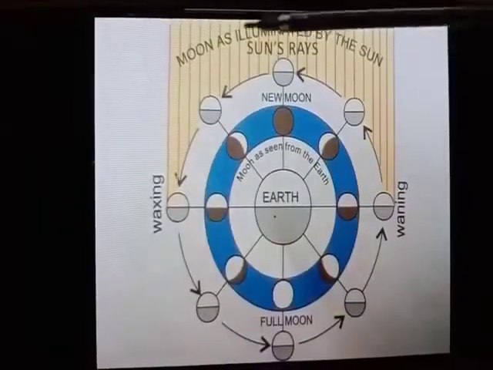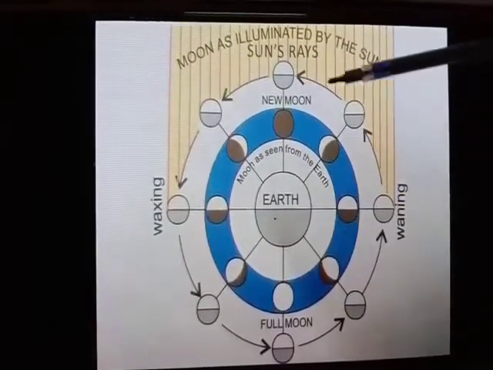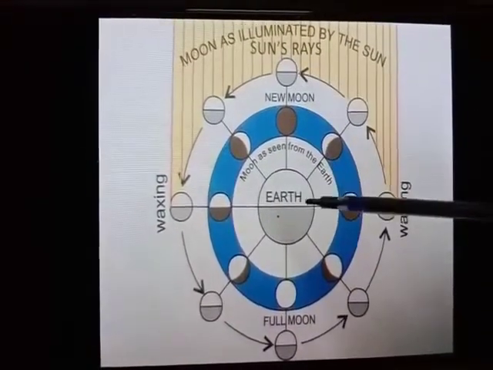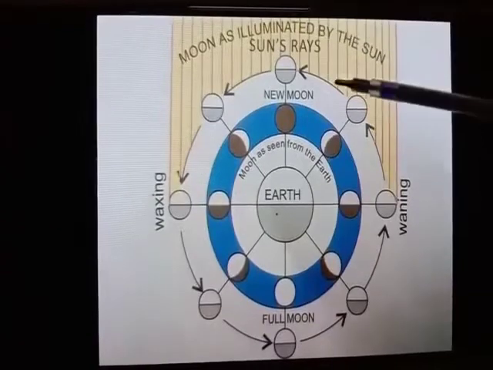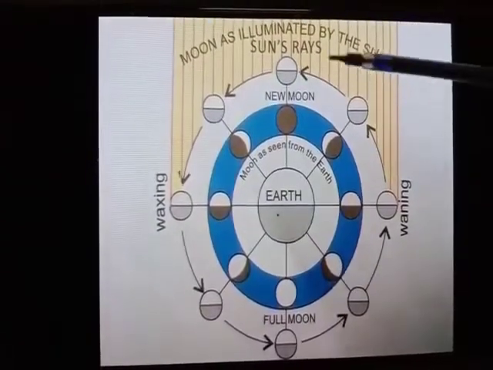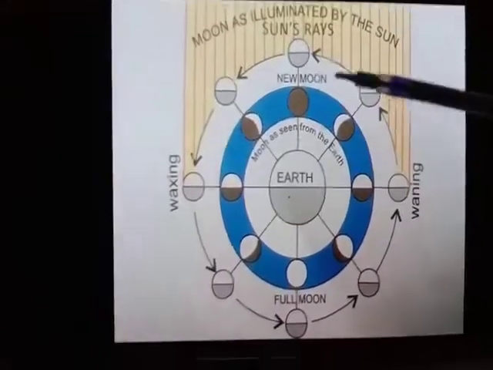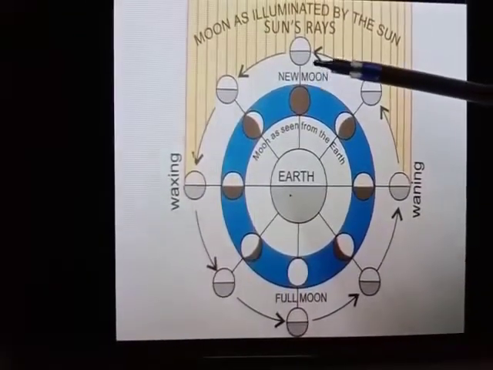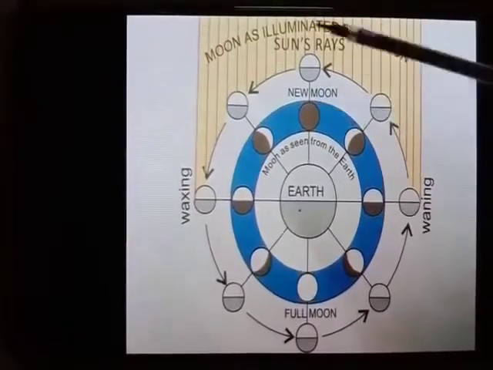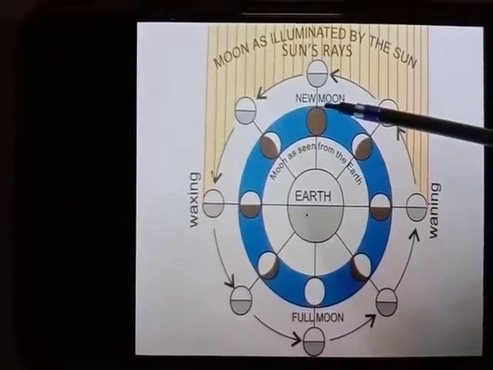See children, this is the diagram of the phases of the moon. As we can see, here is the moon, earth and sun. These are the sun rays. As we know, the moon revolves around the earth in a fixed orbit. This moon does not have its own light. The sun gives light to the moon.